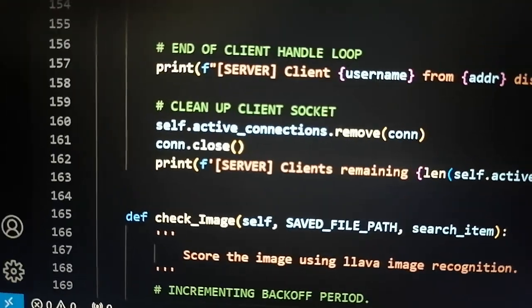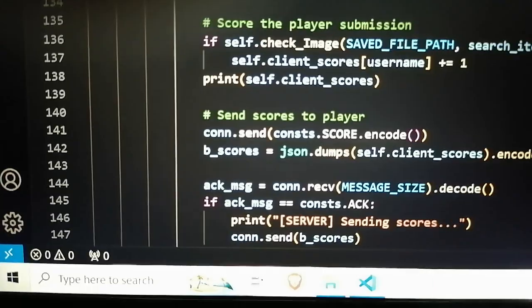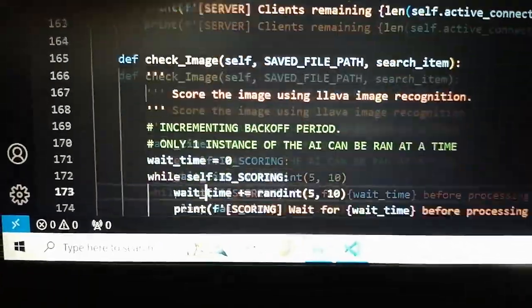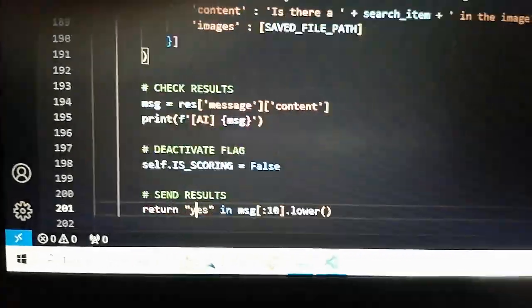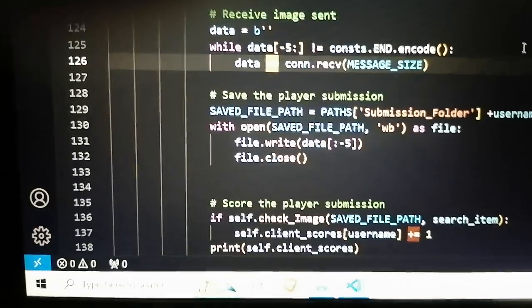Ayun na. Wait. Saan na yun? +1. I'll open self.check image. Sino si get score? Sige, wait. I can't find it right now. Let's just proceed. Oh, that's already the end. Sige, I'll find it. Plus equals 1. Ayun. No, wait, no. Plus equals 1.